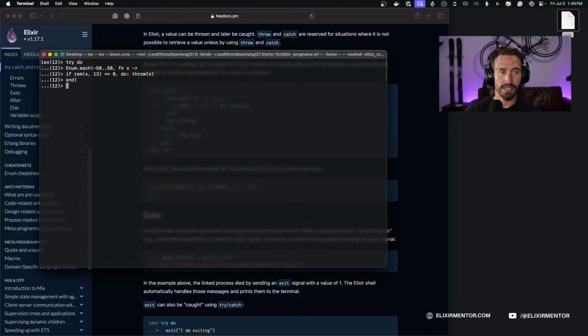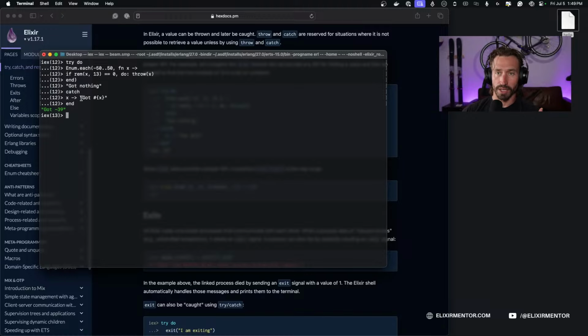And then if the if statement is never hit, we're just returning "got nothing". And then in our catch, when we throw the value, we're catching that value x, right? And then we're just going to return a string that says "got", and then we're going to say what value we got, and then we'll end. So now when I hit enter, it should find a value divisible by 13. And there we go. The first value divisible was -39.